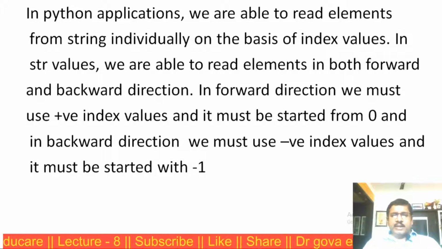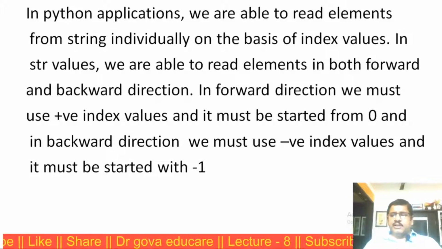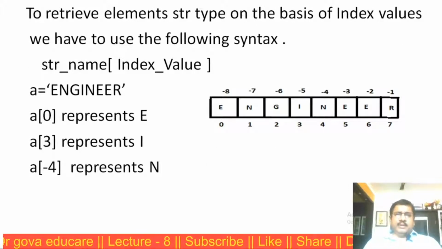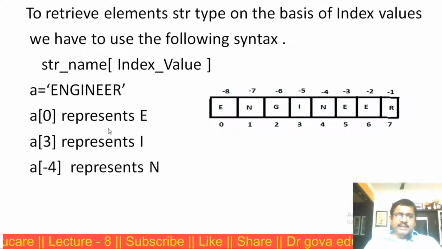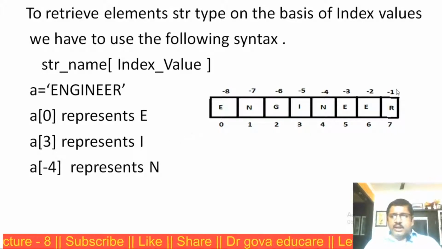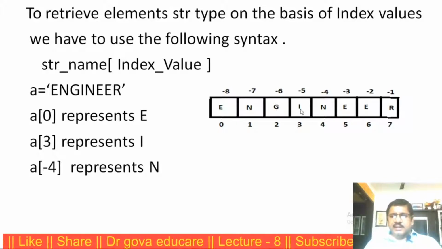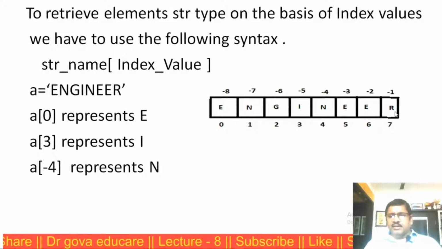And in backward direction, we must use negative index values and it must start with -1. Now say this is the example: A is equal to engineer. Now this is the pictorial representation: E, N, G, I, N, E, E, R.